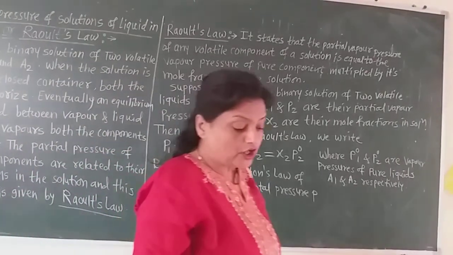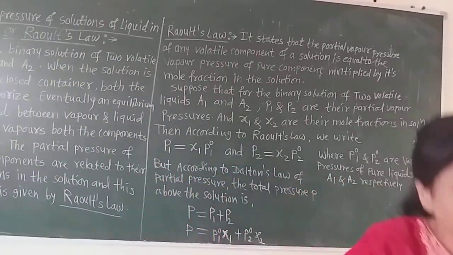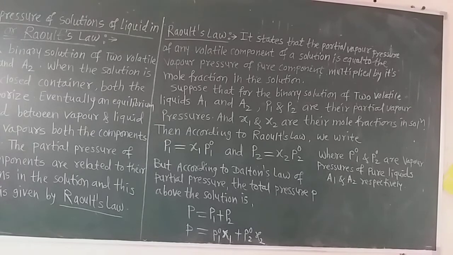Now we know that when we add the mole fractions of the components in the solution, the sum is always unity. We learned this in the 11th standard. Now let us learn how this equation becomes simplified.